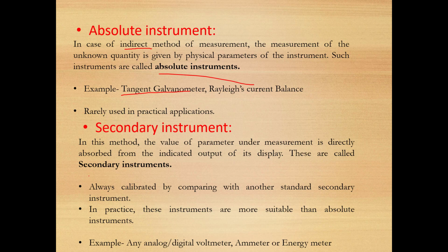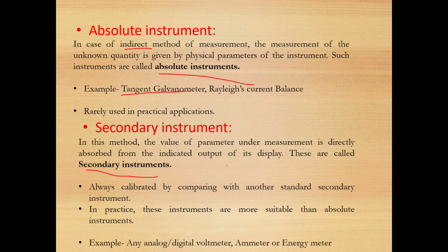So what are secondary instruments? Secondary instruments clearly give us the reading. We do not need to bother about how it is working, or what physical parameters we need to calculate, or notice. Directly we look into the panel and we get some reading, that is the measurement. These are called secondary instruments. These are always calibrated with some standard secondary instrument, or sometimes mostly primary instruments also.